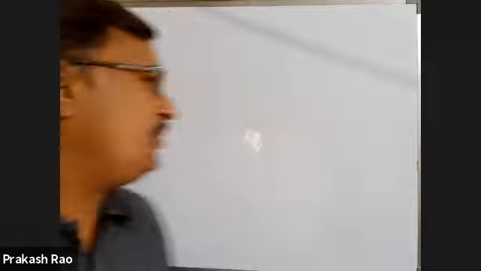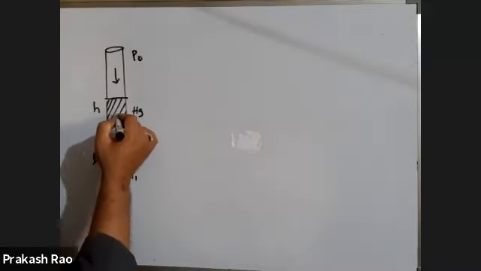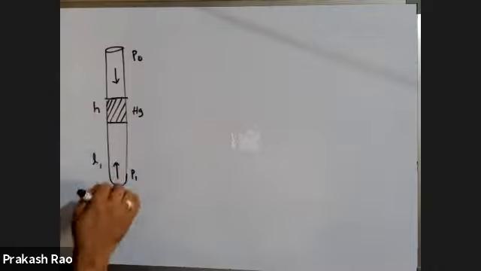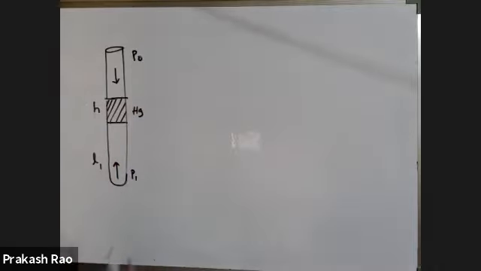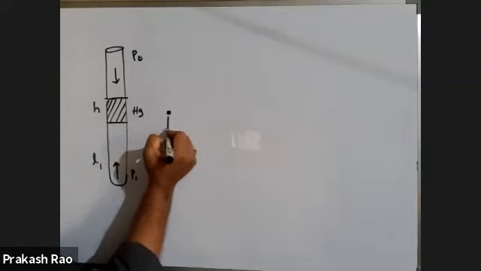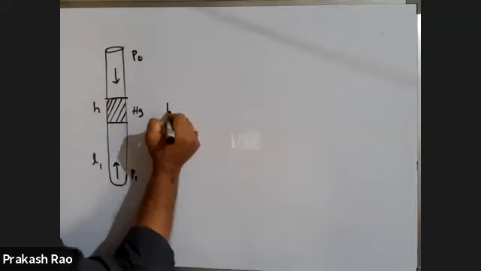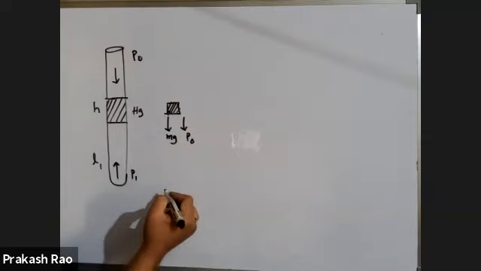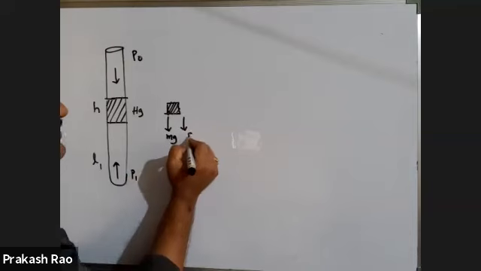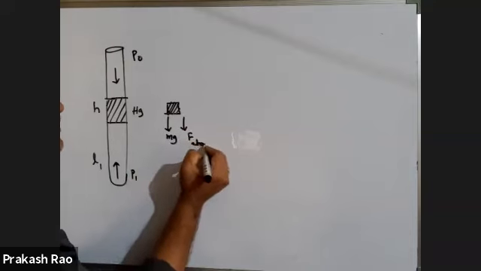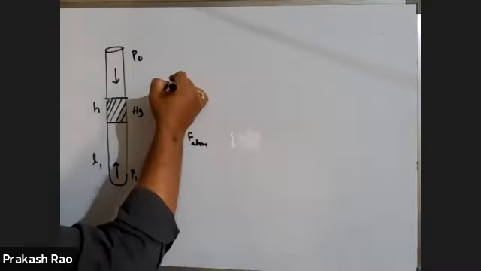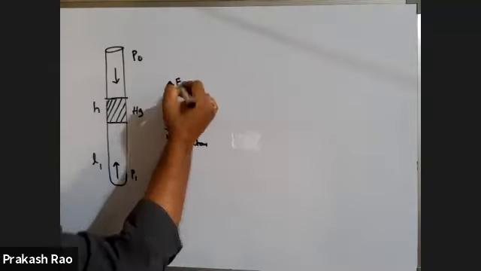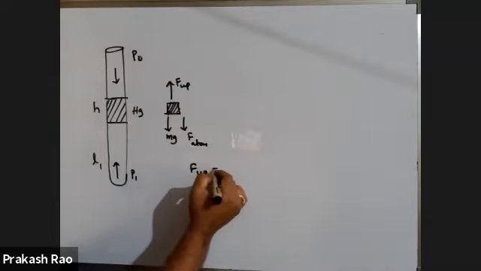Did you understand? So what are the forces acting on this column? One is the weight of this mercury column acting downwards, and the force due to atmospheric pressure is also acting downwards, and the force due to this closed column's pressure is acting upwards. Under equilibrium, F upward is equal to F downward.